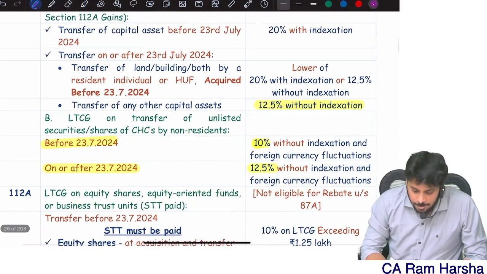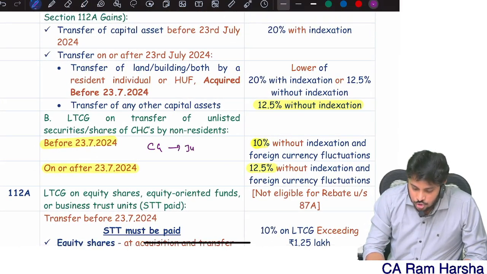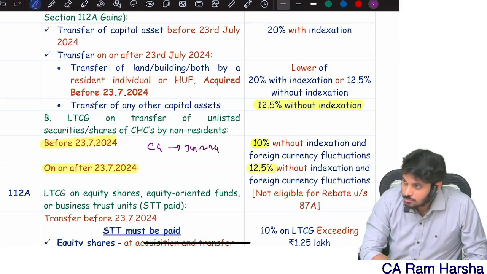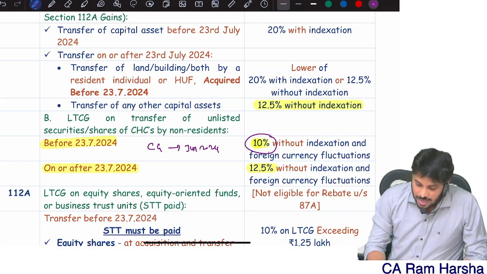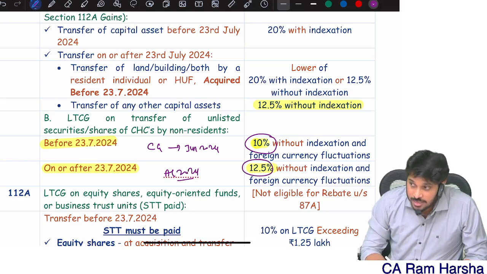Very simple. If I got a capital gain in June 2024, then the tax rate on that gain is 10%. If I got a long-term capital gain in August 2024, then the tax rate is 12.5%. But leave all that for now, because we are going to discuss capital gains in depth in the capital gains chapter. Everything about 23rd July I'll discuss in the capital gains topic.